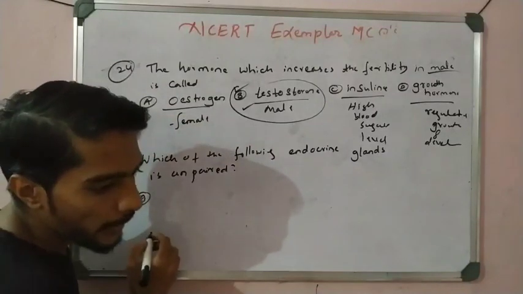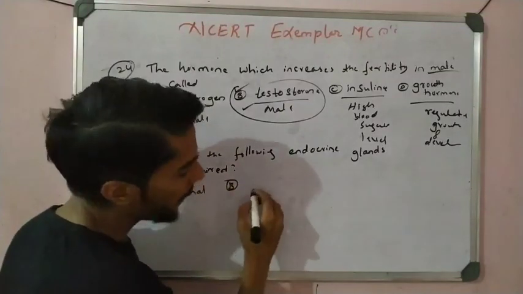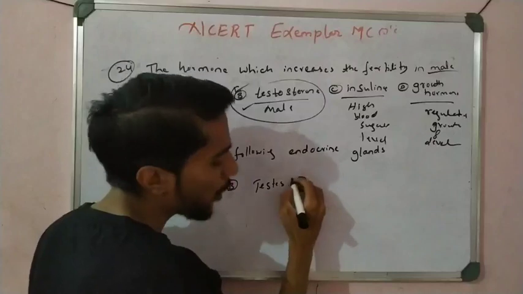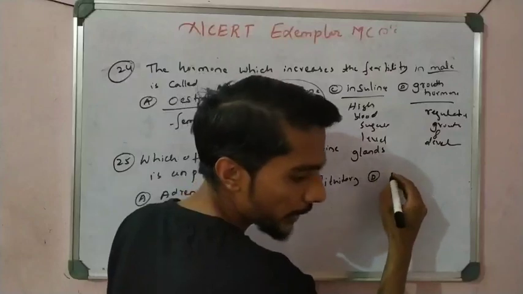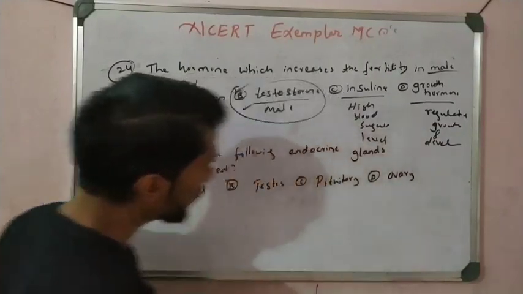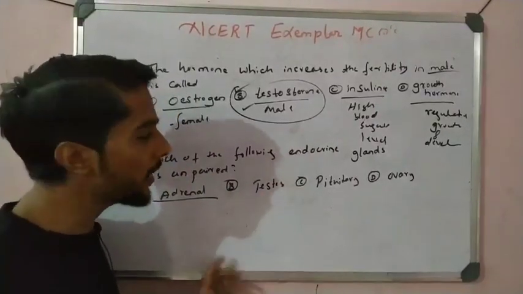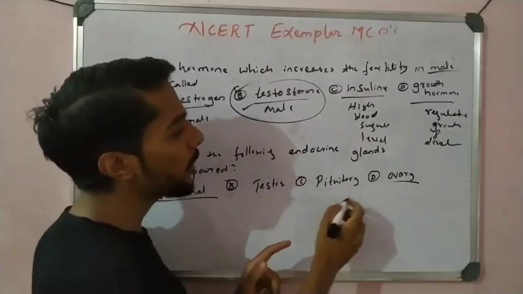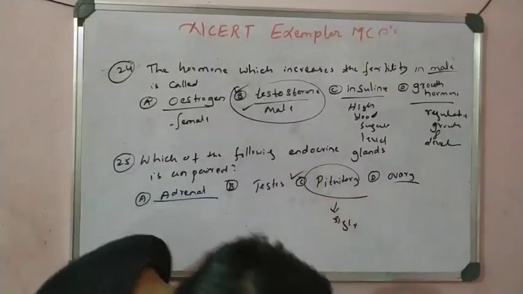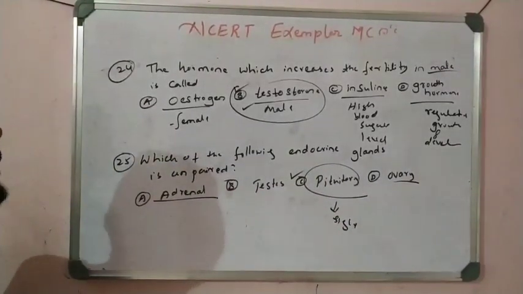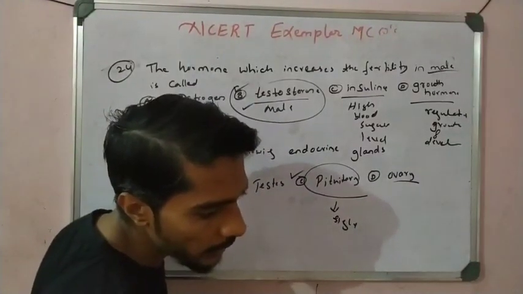Option A adrenal, option B testis, option C pituitary, option D ovary. See, adrenal is a pair, one on the left side and one on the right side. Testis is also a pair. Ovary, left and right, is also a pair, but pituitary is only single. So option C is correct here, right students? This is very important and has to be remembered. These are some important questions which can be asked in the examination.